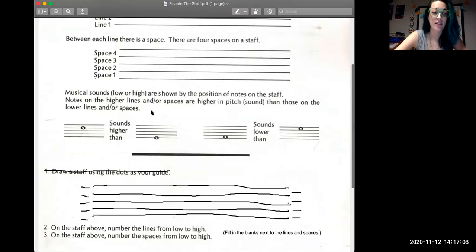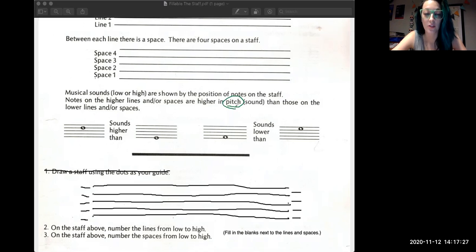The next section says musical sounds, low or high, are shown by the position of notes on the staff. Notes on the higher lines and or spaces are higher in pitch than those on the lower lines and or spaces. So pitch is a word that you've probably heard used before in music. Pitch just means the notes. It means how the notes sound.